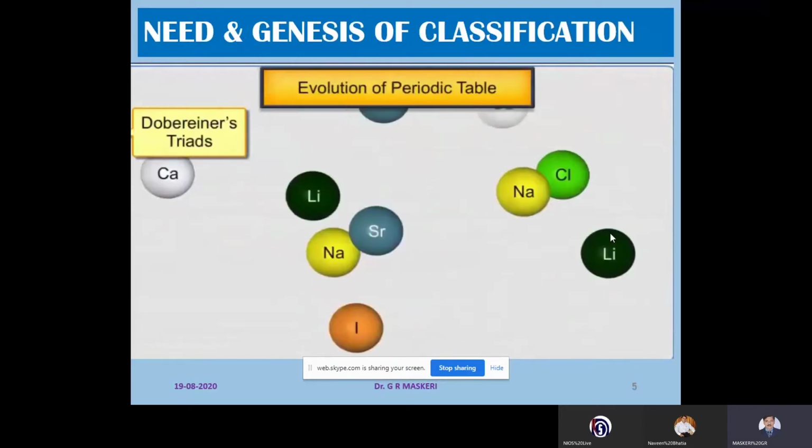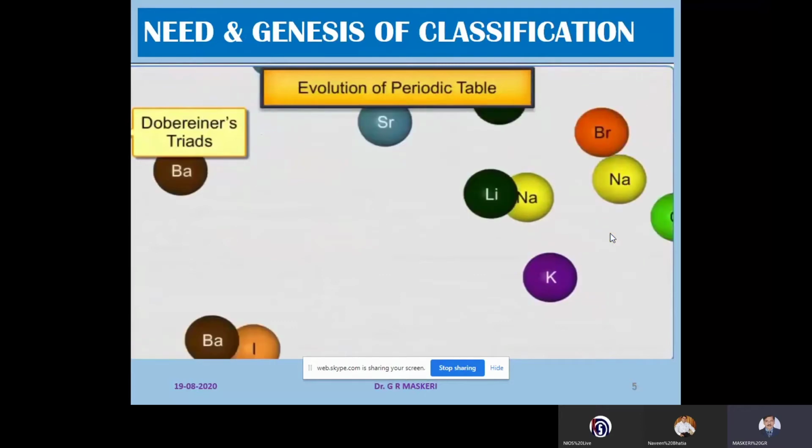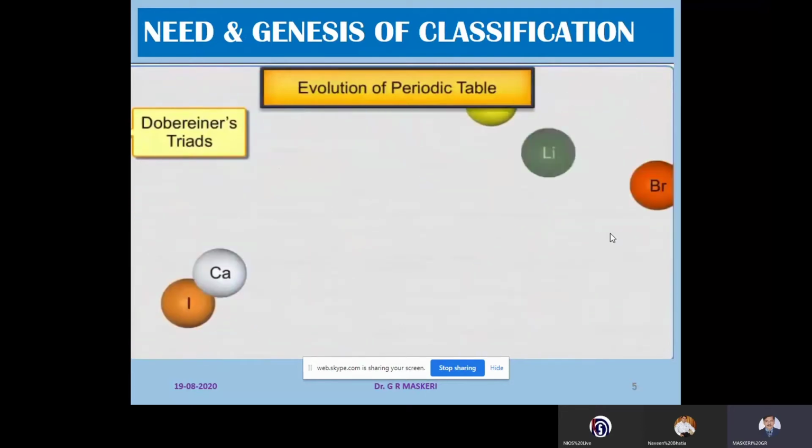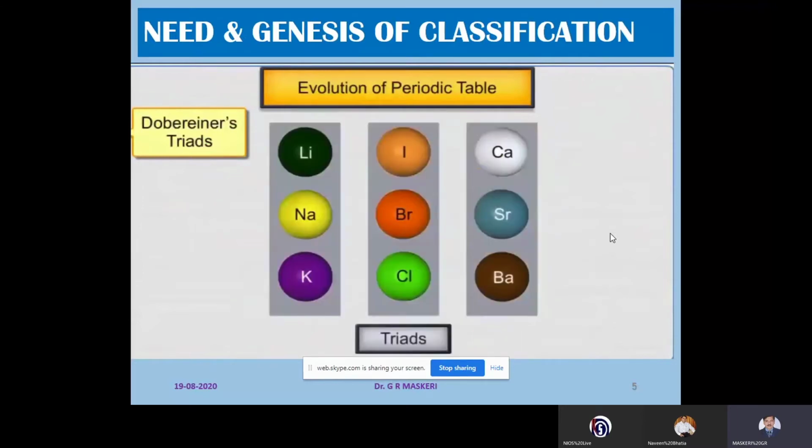So of the elements known at his time, he took the ones similar to each other and grouped them as triads. We can see three different groups now. Lithium, sodium, potassium is one triad. Similarly, calcium, strontium, barium, and chlorine, bromine, iodine are triads that we know.